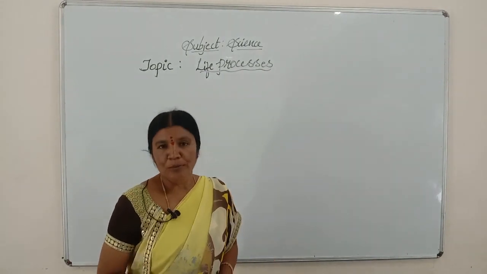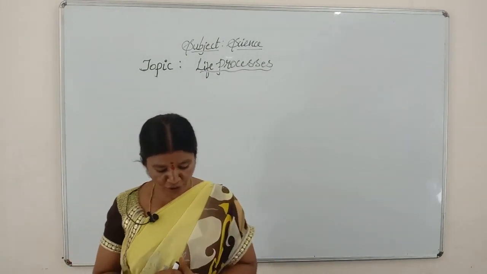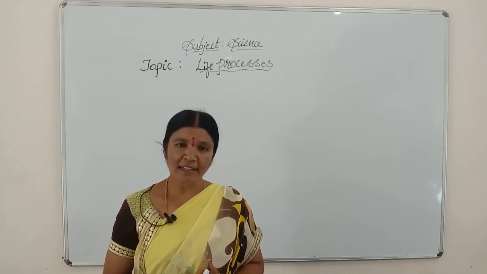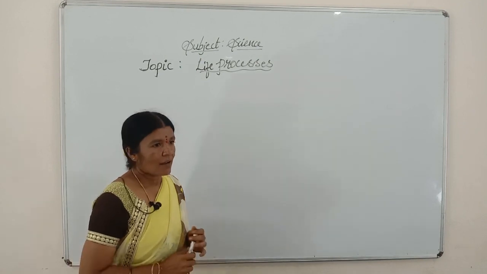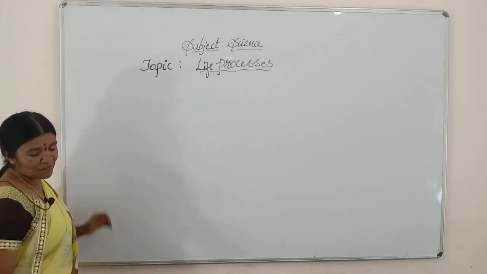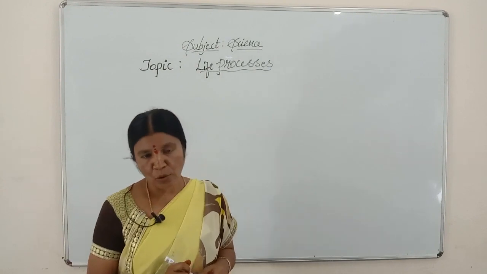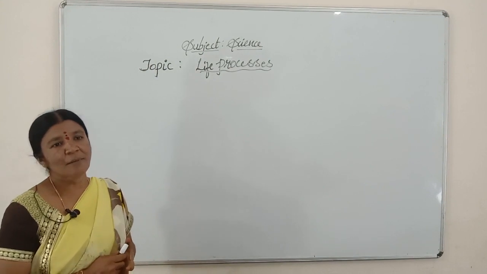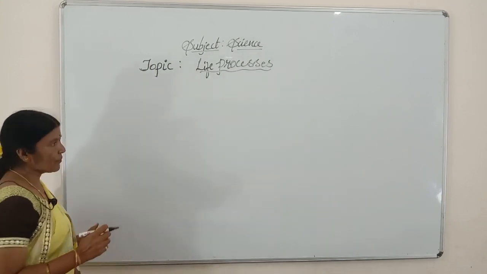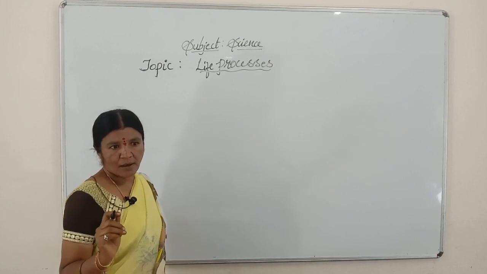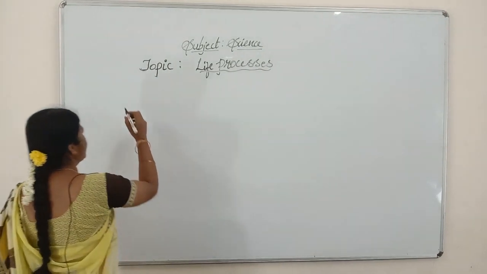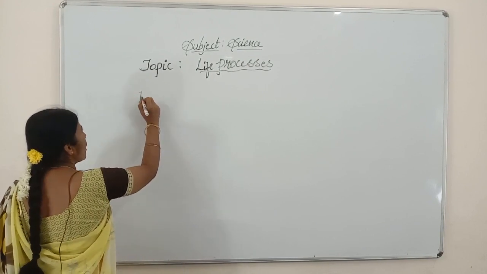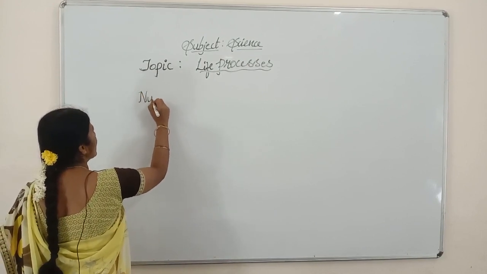Today we are going to discuss nutrition in humans. Let us recollect what we have learnt in the earlier classes. Firstly, let me define nutrition: it means obtaining food and using it, isn't it? We have already completed autotrophic nutrition, and now heterotrophic nutrition. Now, nutrition in humans.